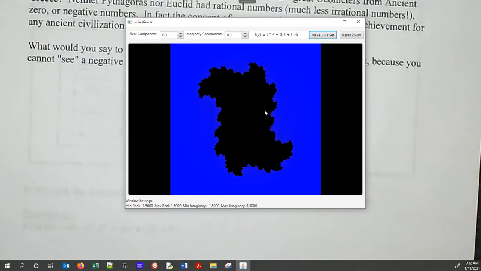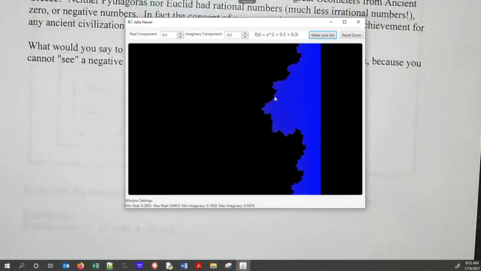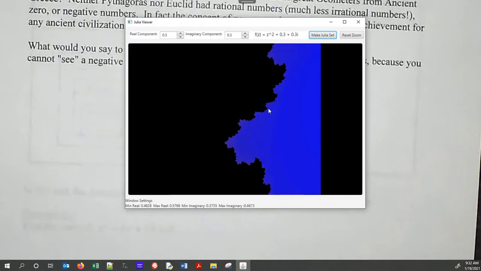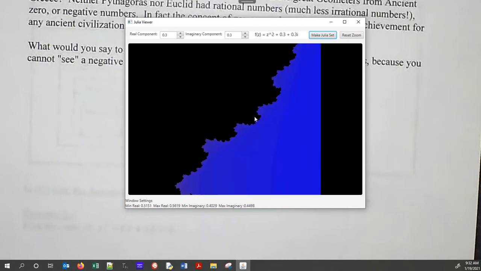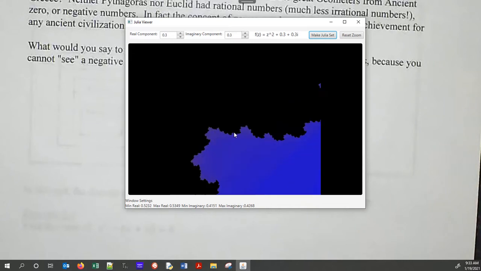But what I wanted to share with this one is, don't be fooled by a simple Julia set. So we have black, which is going to zero, blue, which is going to infinity super fast. So there's this kind of sharp border between the two. But as we click in, once again, we start seeing that there's detail there. And each spot that you click in has a different little nuance to it, a little coastline. This one seems to have a pattern for a little while, but we can zoom in more, and this little bay here, right? Almost.